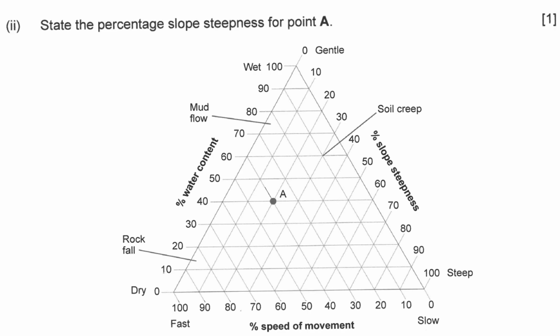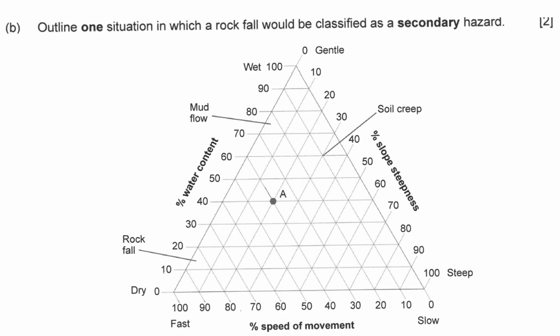Next one. State the percentage slope steepness for point A. Point A is there, we have to look at it. Next. Outline one situation in which a rockfall would be classified as a secondary hazard. Take some time to write it, okay?